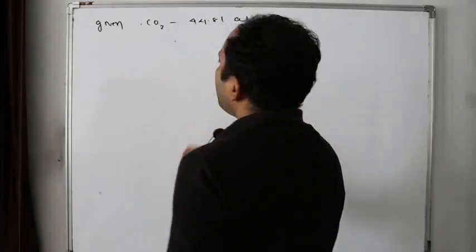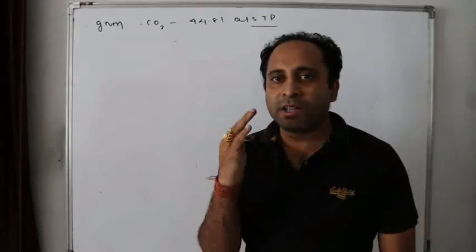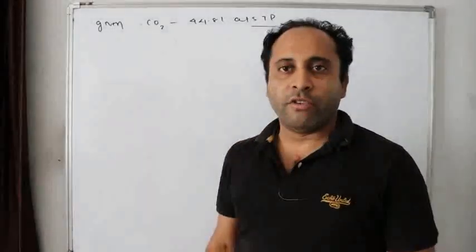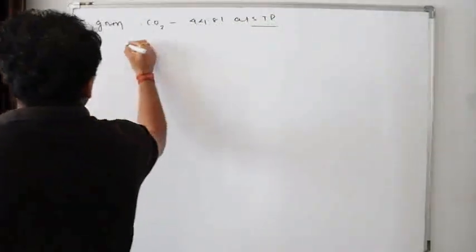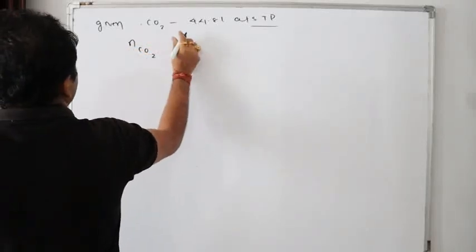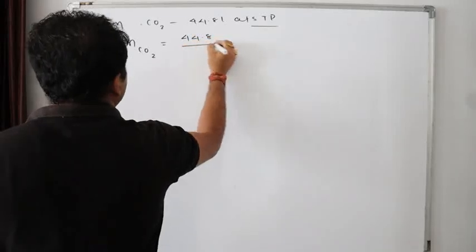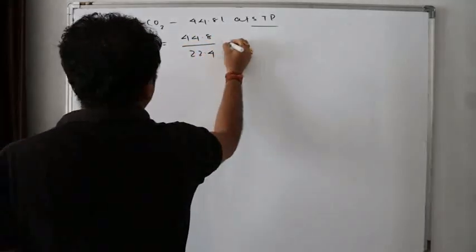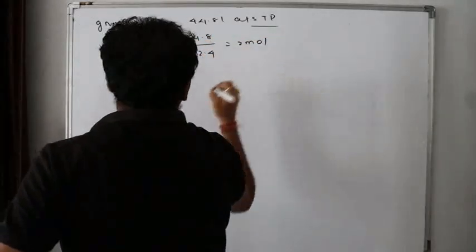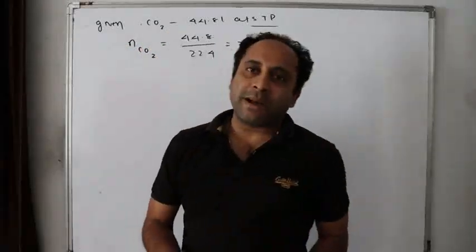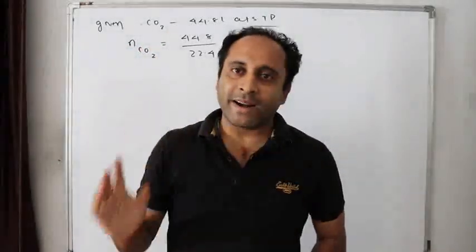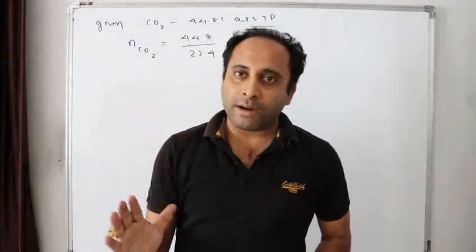We know that 1 mole of any gas at NTP or STP occupies 22.4 liters. So the number of moles of carbon dioxide is 44.8 divided by 22.4. How many moles? 2 moles. Now, how many moles of calcium carbonate did we take?